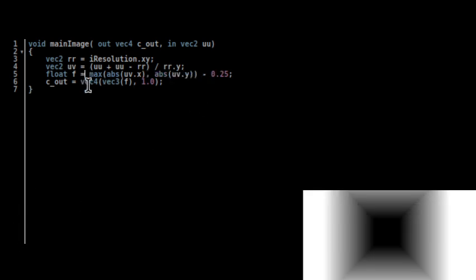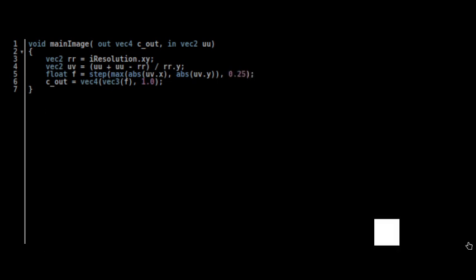So using the step function, you can create a solid signed distance function shape, and instead of subtracting, you specify the boundary like that. So there you've got this signed distance function shape for a rectangle or a square. You could change the shape. So that's basically that for this tutorial.